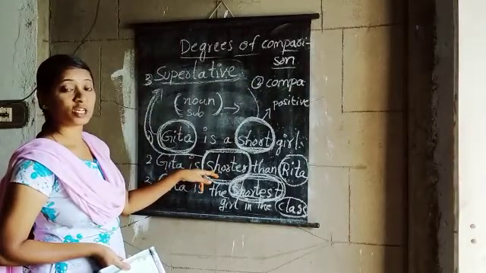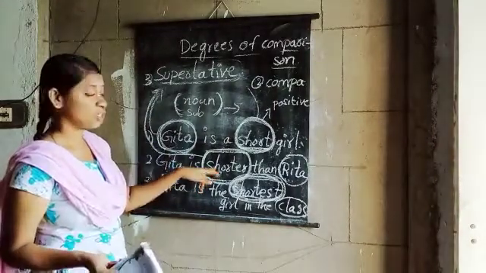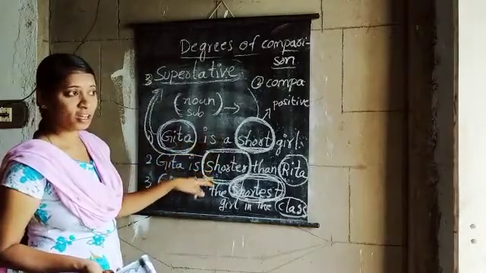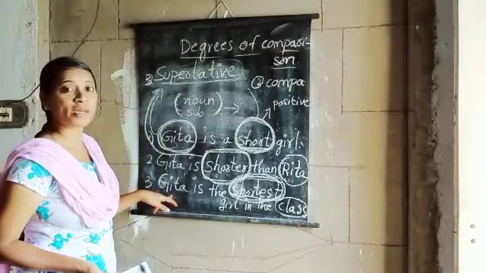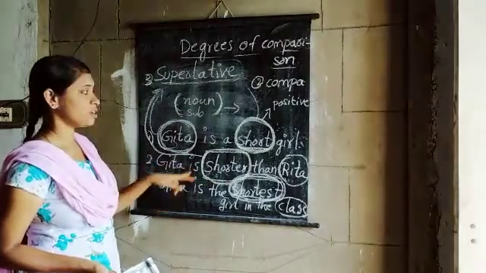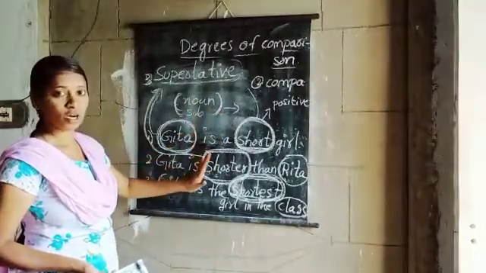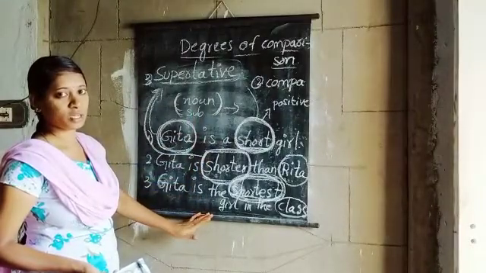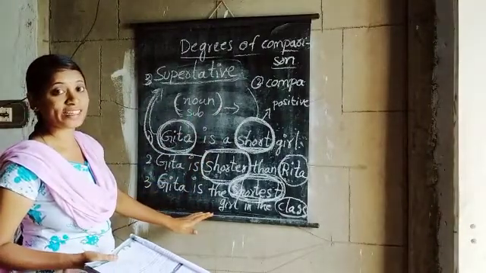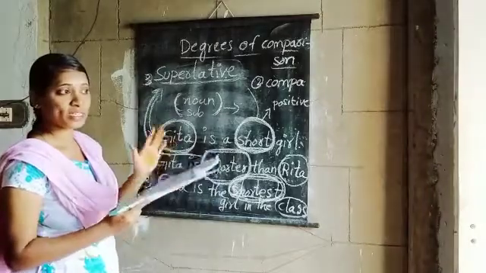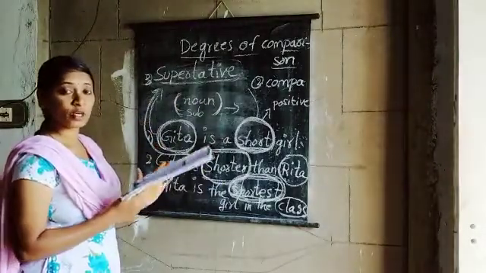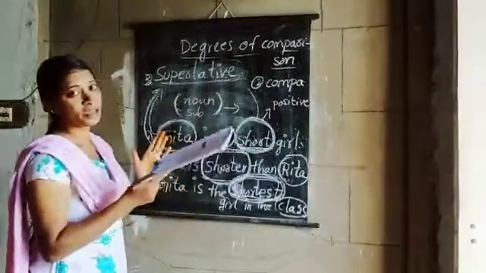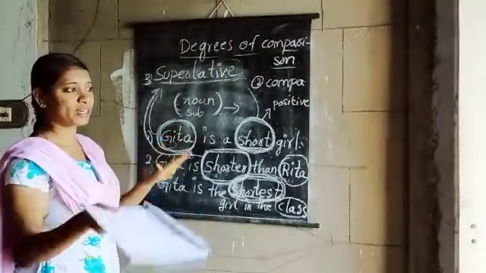So tall, taller, tallest. Ram is the tallest boy in the class. Okay, I hope all of you understood what the degrees of comparison are. Positive degree, talking only about that subject. Comparative degree, you are comparing with another one. And superlative, with everyone there in the class.